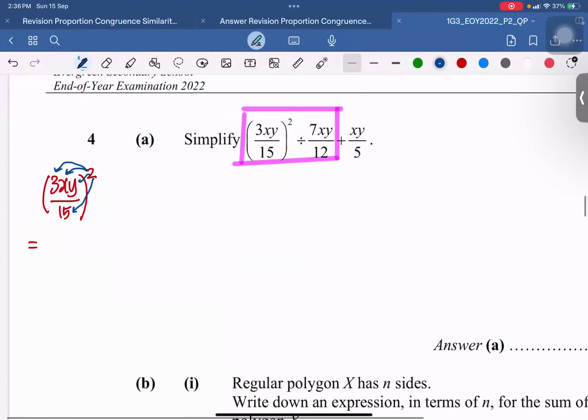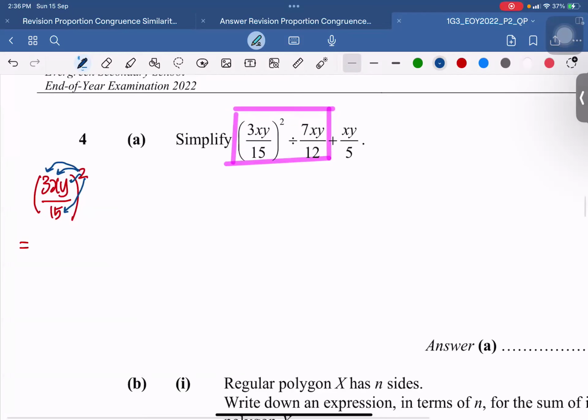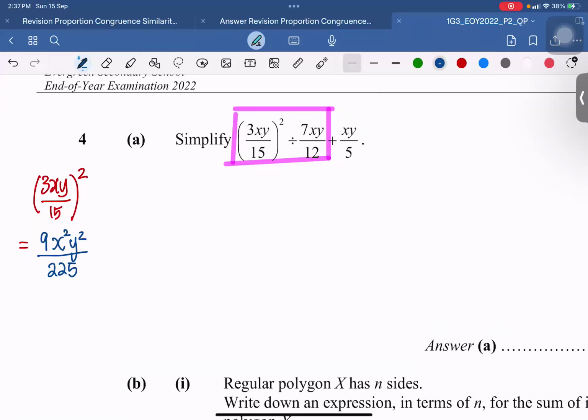Right. Then can you tell me what is this number, 3xy over 15, whole thing squared, everything also squared? What do we get? 3 squared is 9. x squared, y squared. 15 squared, 225.